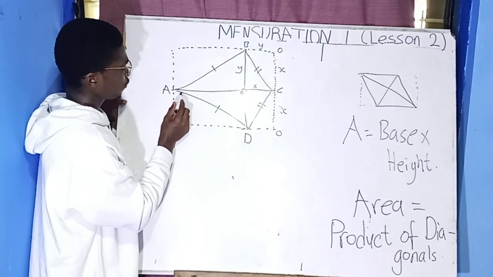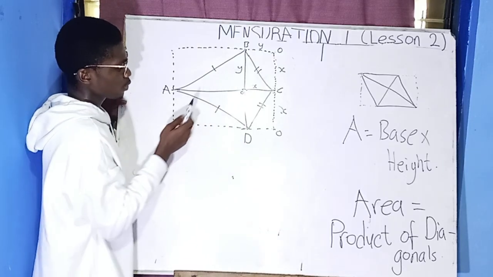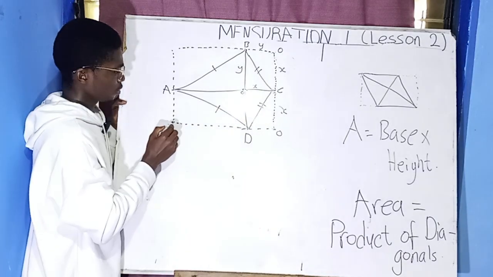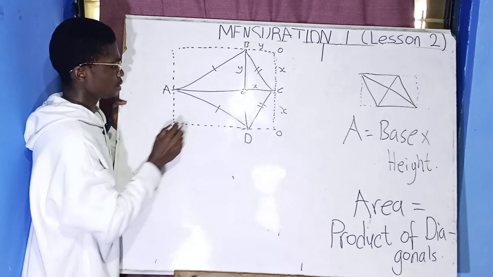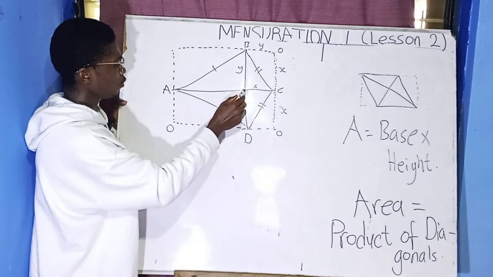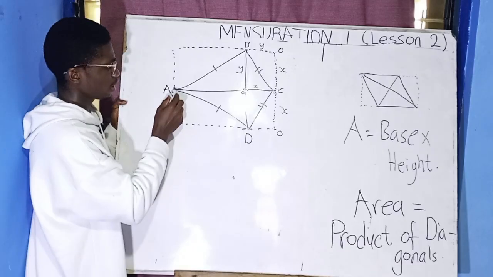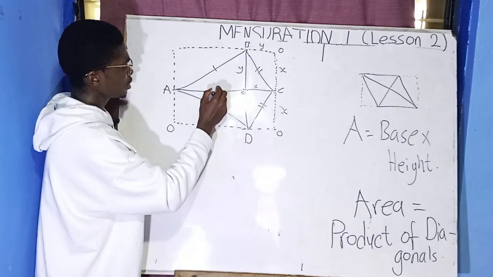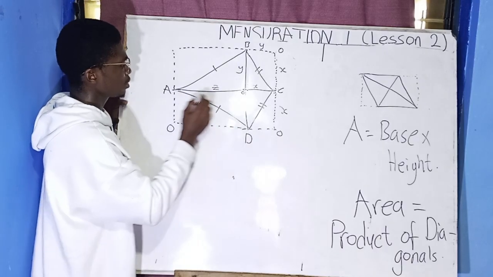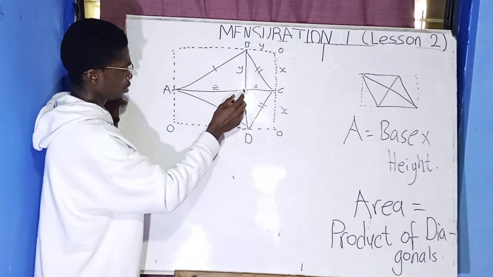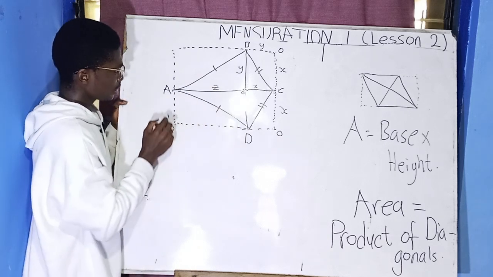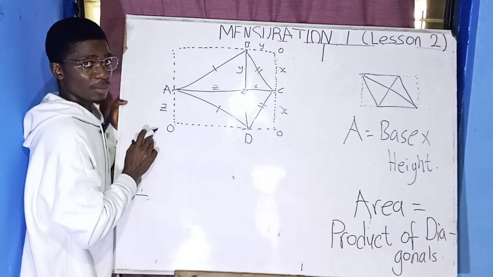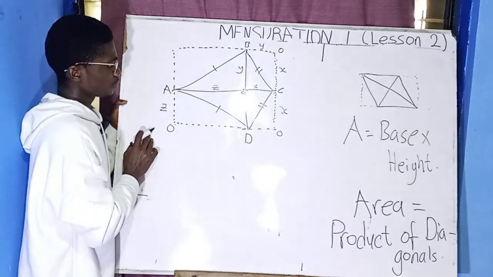Let's check out this side. When you raise this side, it will come here, so the O will come here. If the O comes here, it means that the distance here from OA is the same as this OA here. So if this is X, or let me say if this is Z, if from here to here is Z, then it means this side comes here, it means this side is also going to be Z. Is this understandable? Let me know in the comment section.